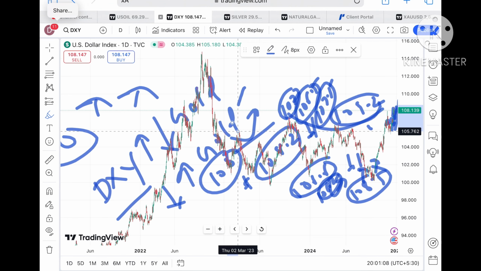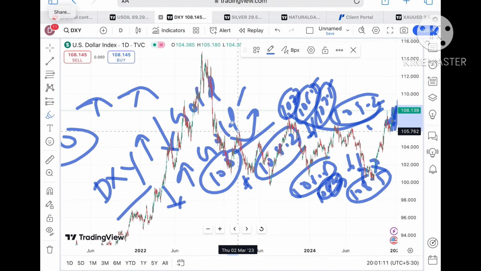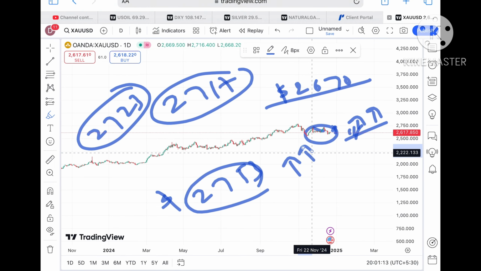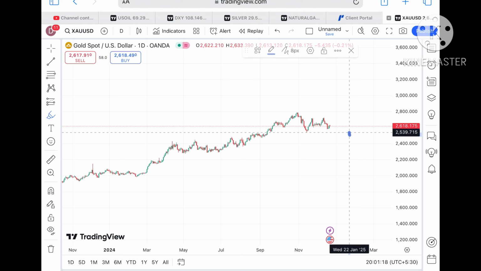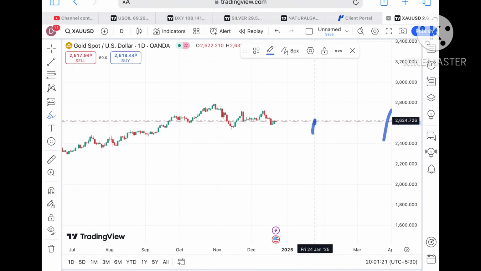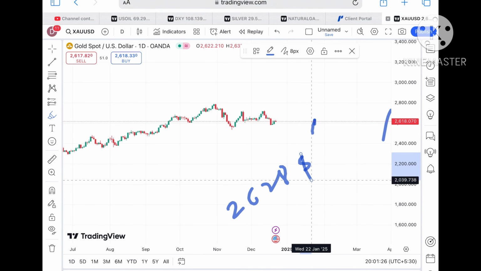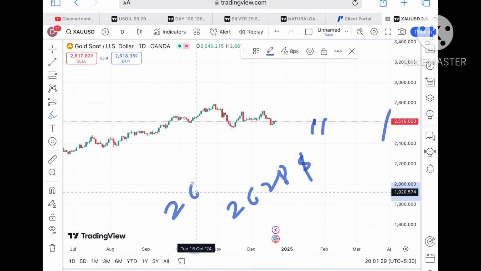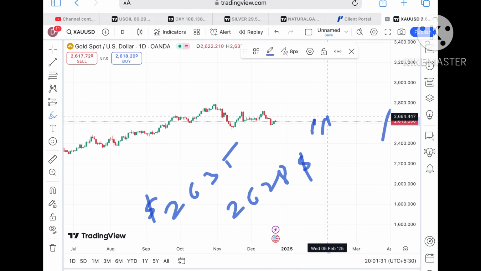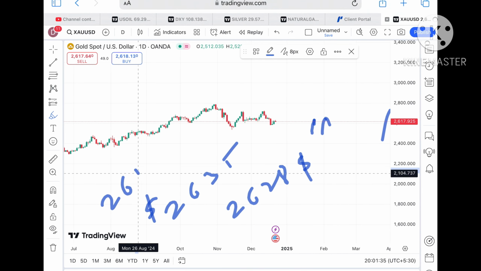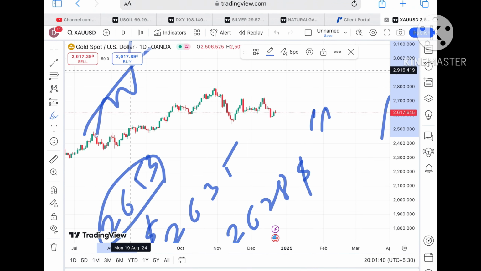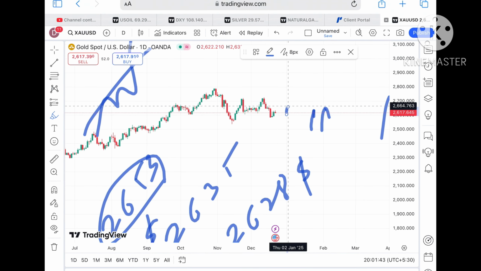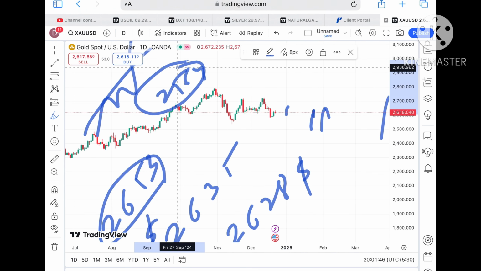Okay, now coming back to the price of gold, if you look at the chart of gold, I have already explained that there is a pattern that shows there is an upside probability. So if the price sustains this level, chances will be high that the price moves above 26.28. Now it is at a level of 26.18, we can see a level of 26.28, and once the price moves above this level, we can see a level of 26.35. Okay, if the price moves over that level, the chance of touching 26.53 will be there, and this level is already a weak resistance, so chances are high the price will go above that level and a probability of touching 26.64 will be there.